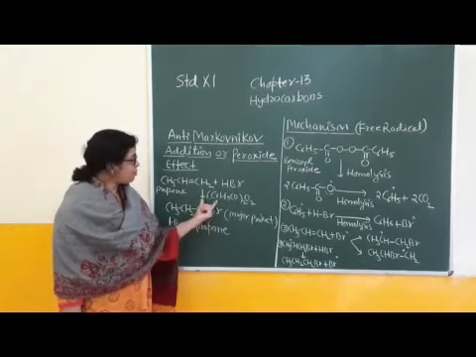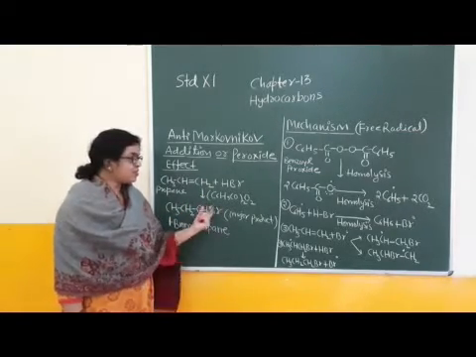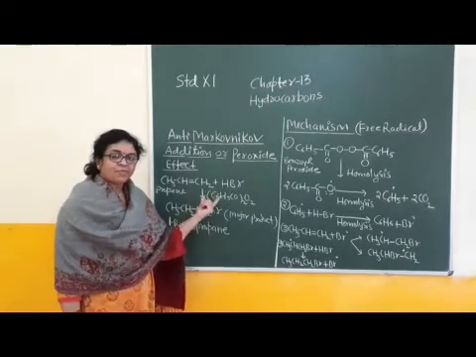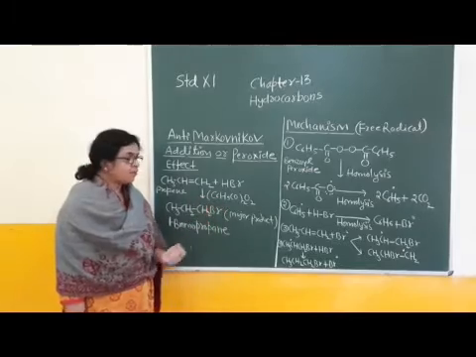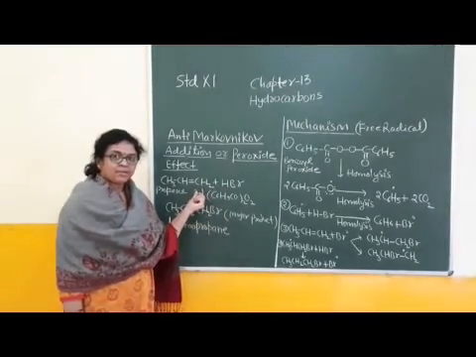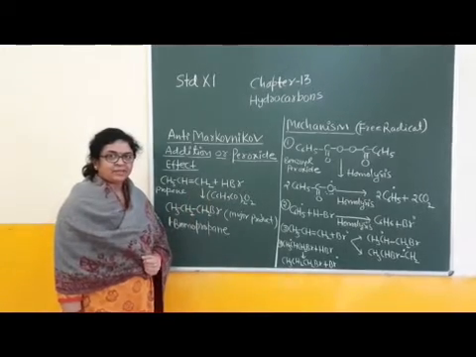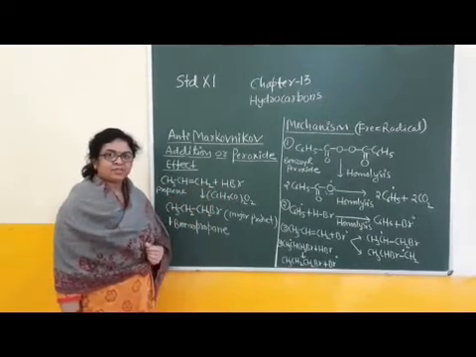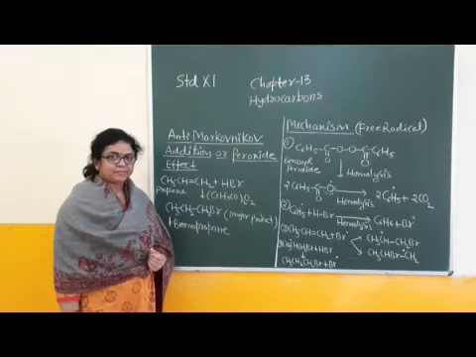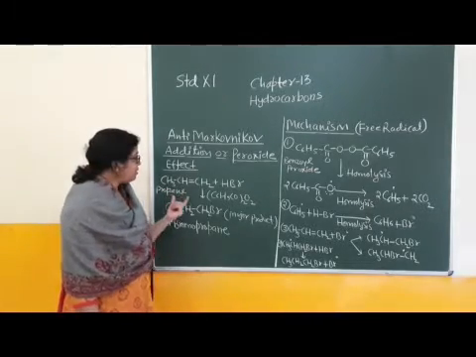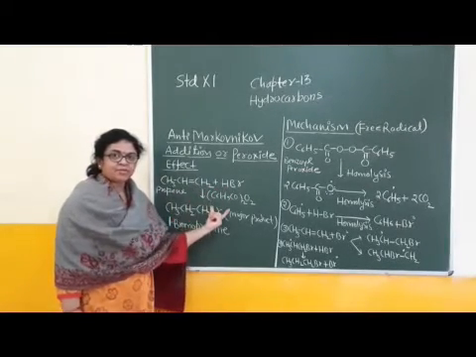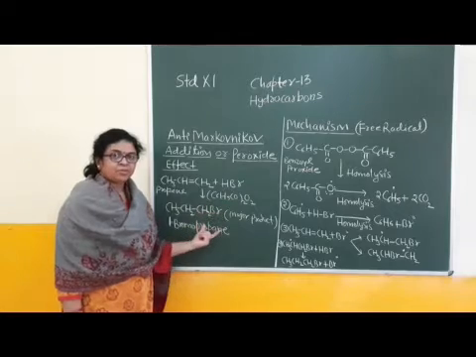But in the presence of a peroxide like benzoyl peroxide, what happens? Addition of the heteronuclear molecule goes against the Markovnikov rule. The negative part goes to the more hydrogen-containing double-bonded carbon atom and the positive part, just the opposite, to the less hydrogen-containing double-bonded carbon atom, right? For example, addition of HBr to propene in the presence of benzoyl peroxide, then formation of